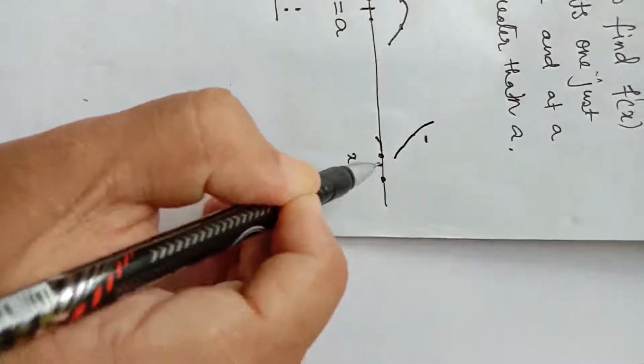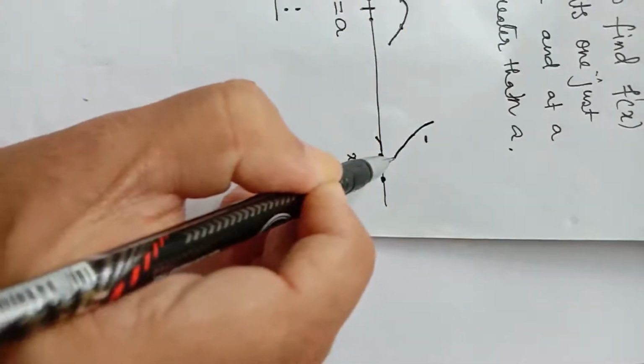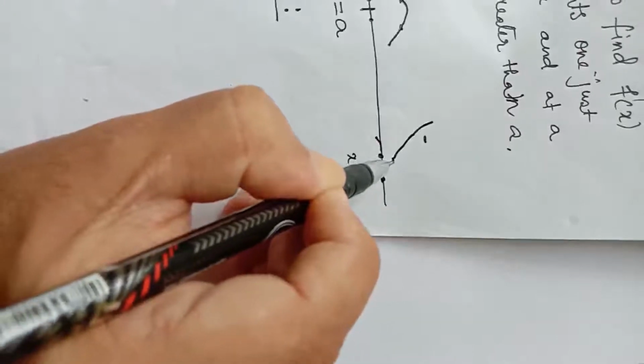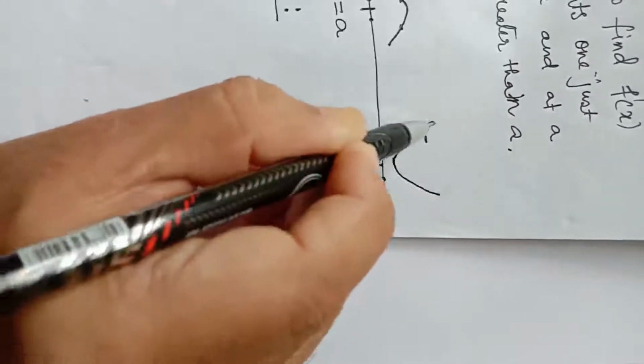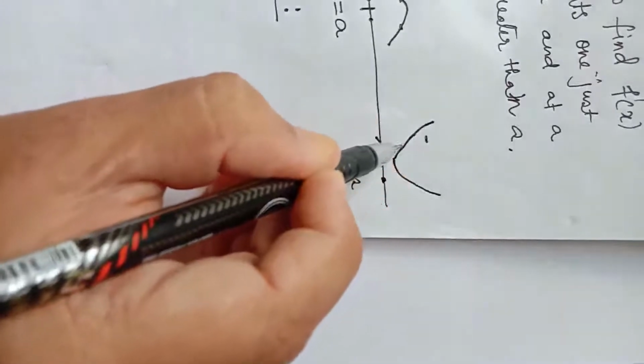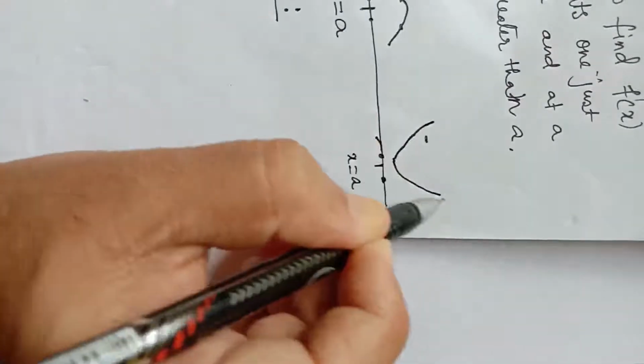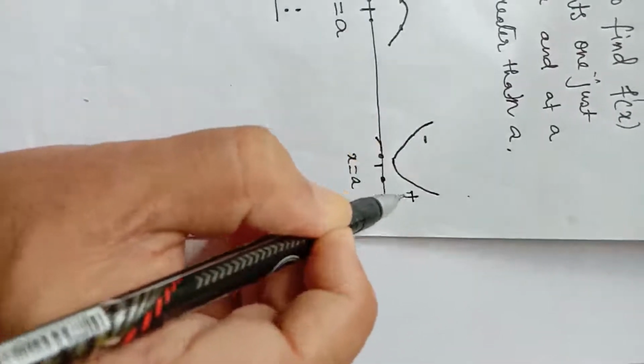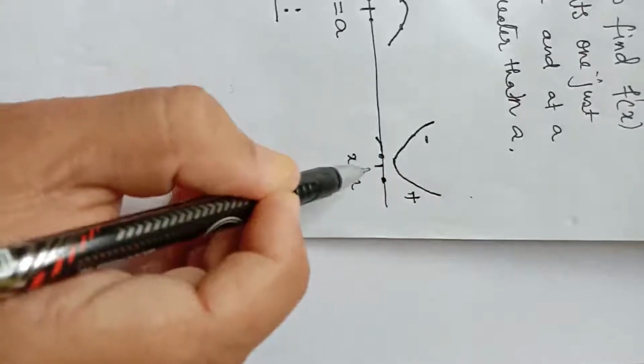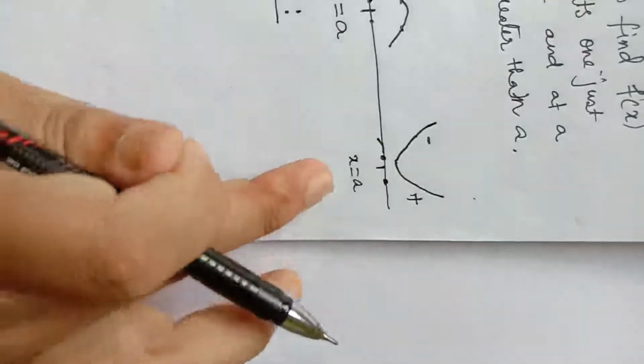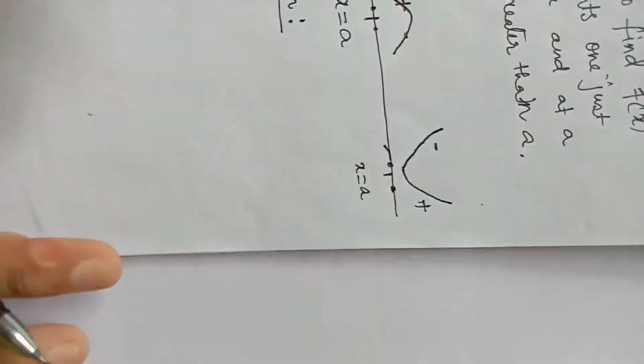That means to the right hand side of x equal to a, f dash x positive means fx is increasing. So to the left hand side f dash x negative means decreasing, to the right hand side it is increasing. f dash x is negative, positive. So x equal to a will be a point of minima. So this is the way we check.